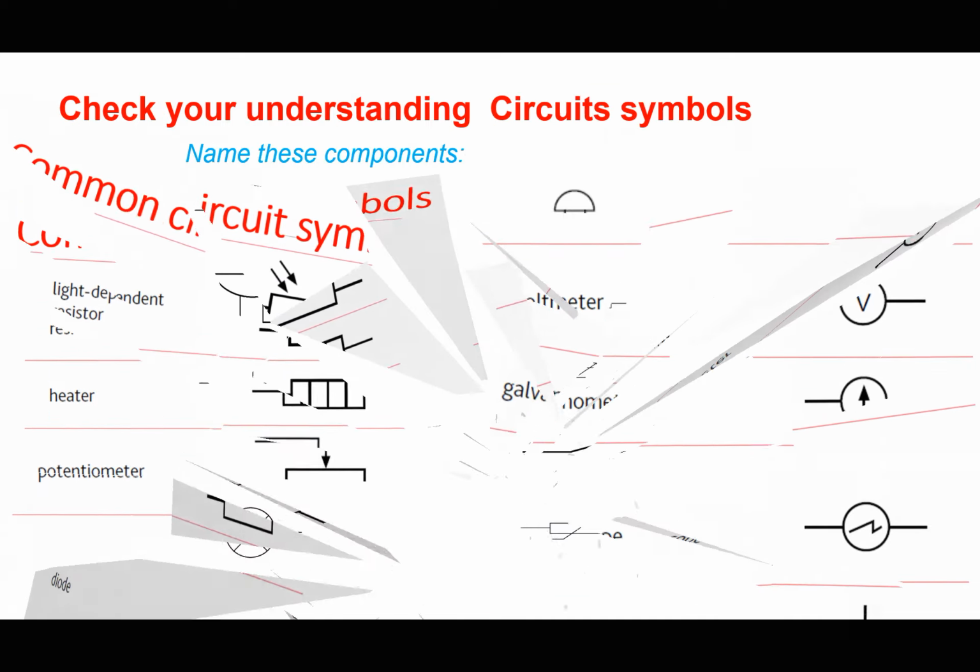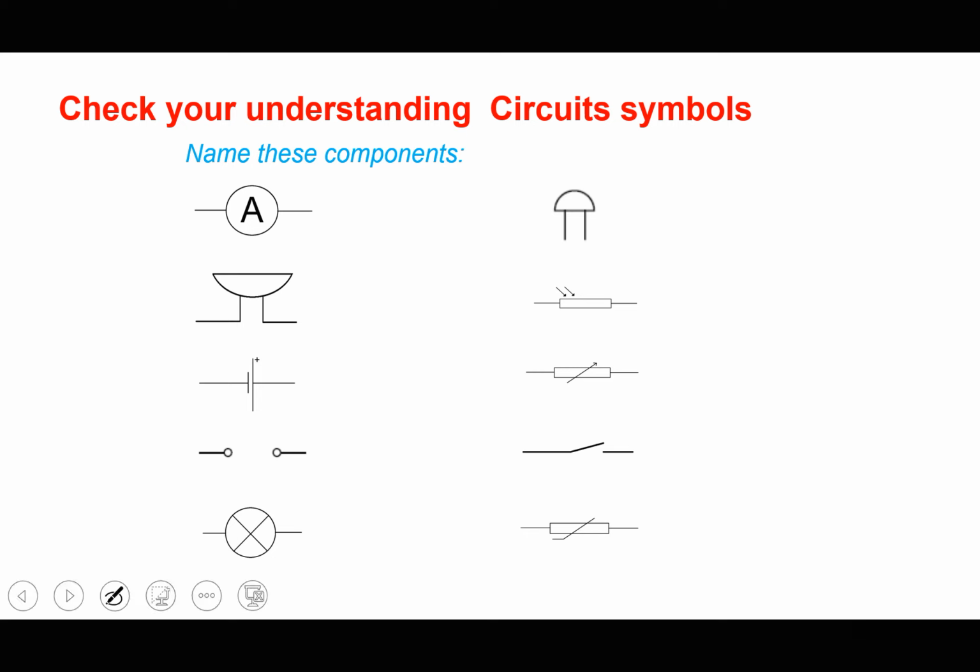Okay, you can test yourself or check your understanding and see if you can recall the names of all these symbols. You can pause the video and try to evaluate yourself. Okay, so I can also try evaluating myself. We have the ammeter, the buzzer, the cell, the power supply, which is a DC supply. We have the lamp, the electric bell, the LDR, light dependent resistor, the rheostat or the variable resistor, a switch, and a thermistor.